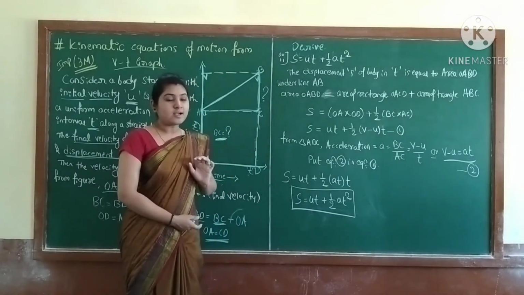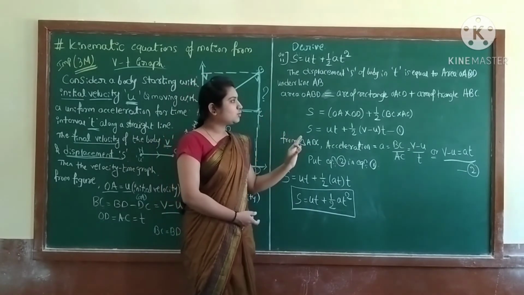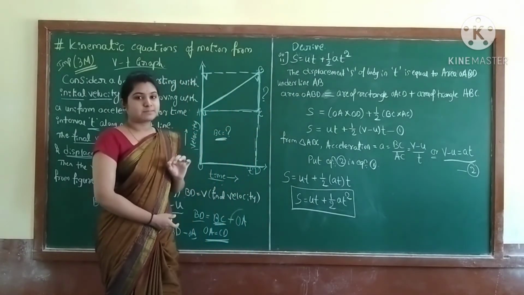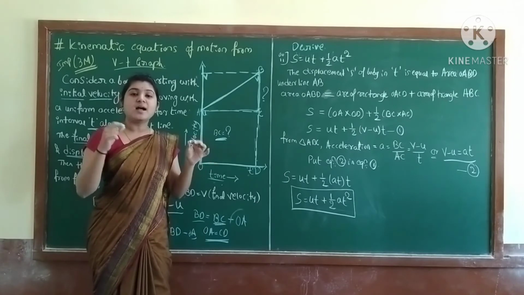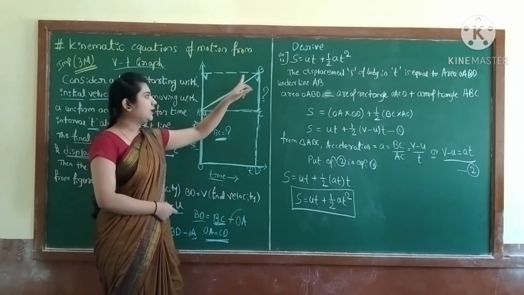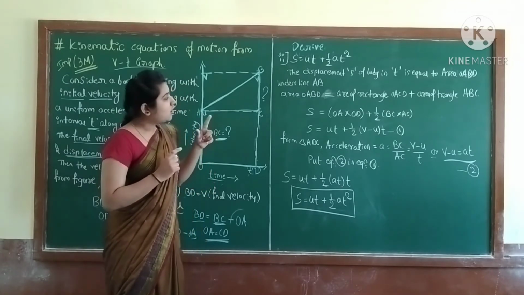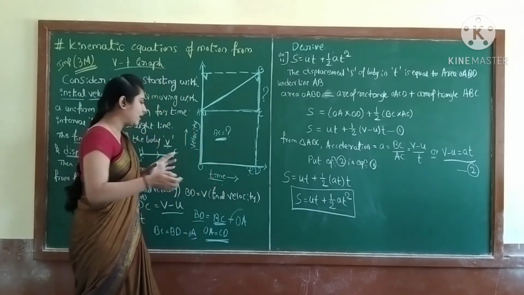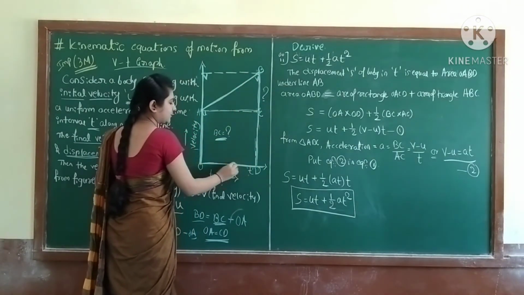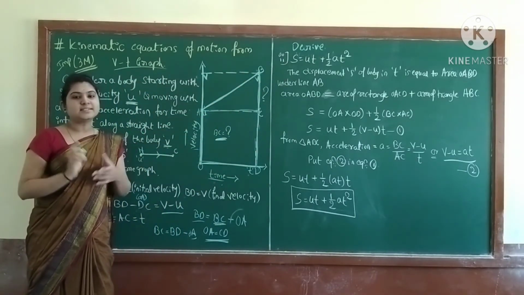See, now we have to consider the displacement s of a body in a time interval t is equal to the area OABD under the line AB. Displacement means the body or object has moved from here to here. That displacement is the area OABD. See where OABD is: O, A, B, then D. We consider this OABD as the displacement.